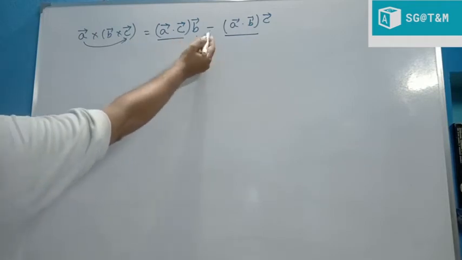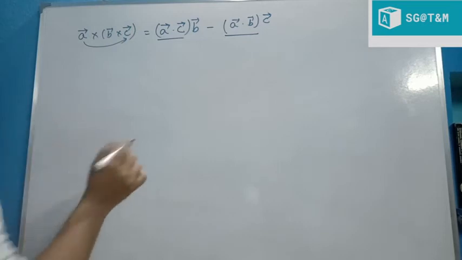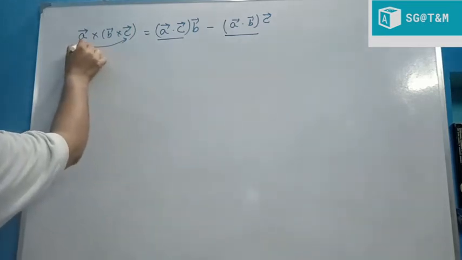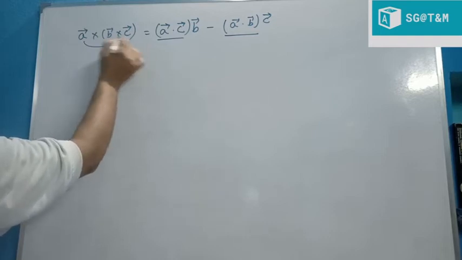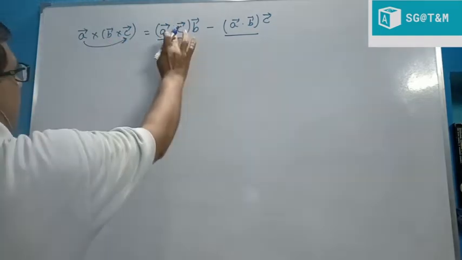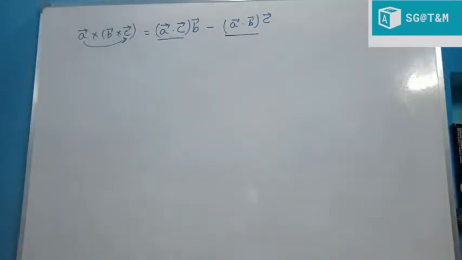Okay, A dot B, this is a minus sign, not plus. So you cannot take just anyone. In this way remember it: A, C, take the farthest first. Okay, A dot C times B minus A dot B times C.